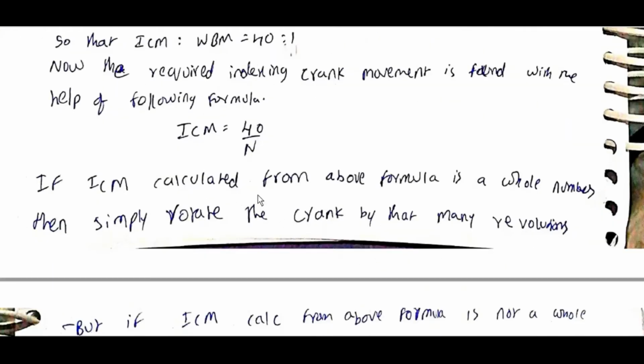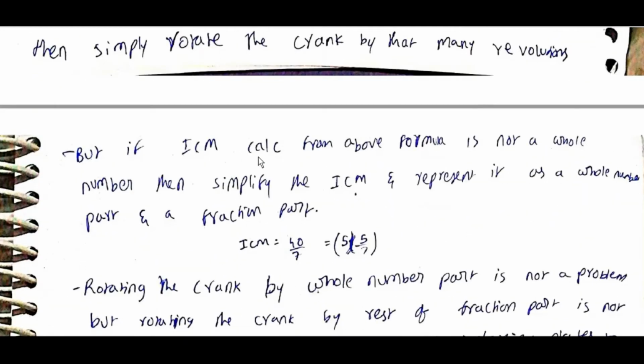If ICM calculated from the above formula is a whole number, then simply rotate the crank by that many revolutions. But if ICM calculated from the above formula is not a whole number, then simplify the ICM and represent it as a whole number part and a fraction part. For example, ICM 40 by 7 is represented by 5 by 7.